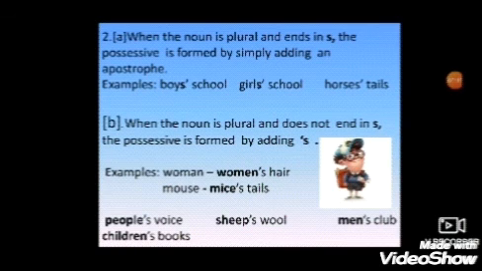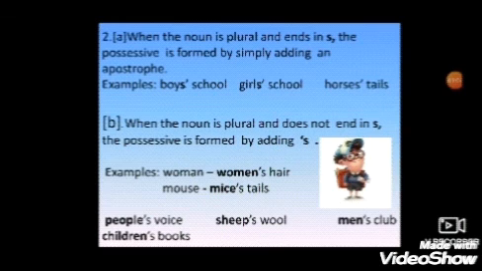Examples: boys' school. School will not be for one boy. So boys' school, the apostrophe is added after s. The same with girls' school. Horses' tails. Okay. Then see the next rule.